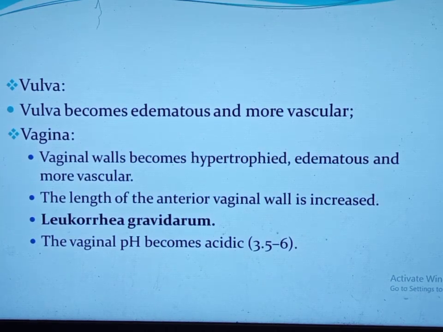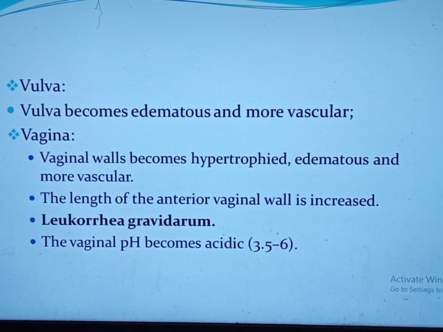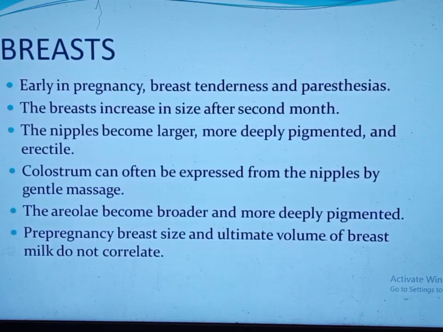to the vagina. As you know, the vagina has no mucous glands; it is a transudate secretion resulting from the subcapillary venous plexus. So the vaginal pH becomes acidic, 3.5 to 6. This plays an important role in preventing multiplication of pathogenic organisms in the vagina.